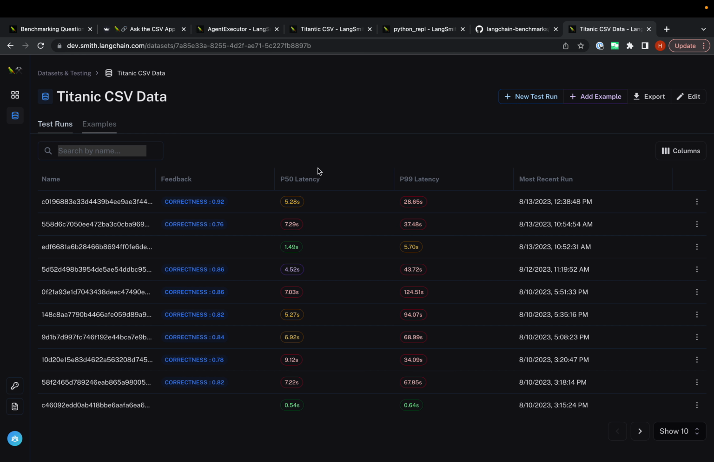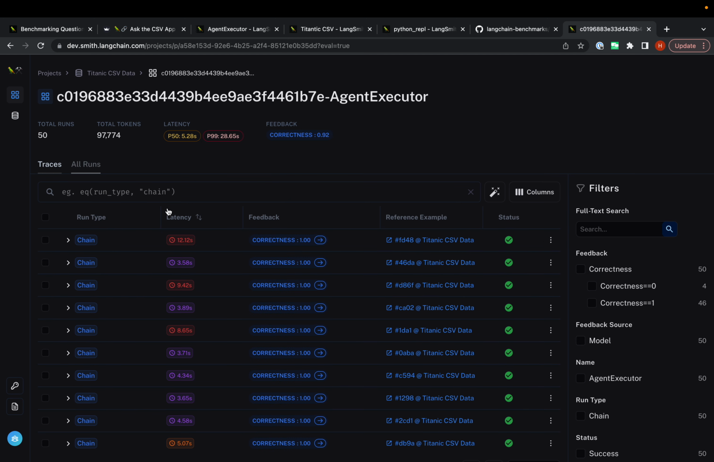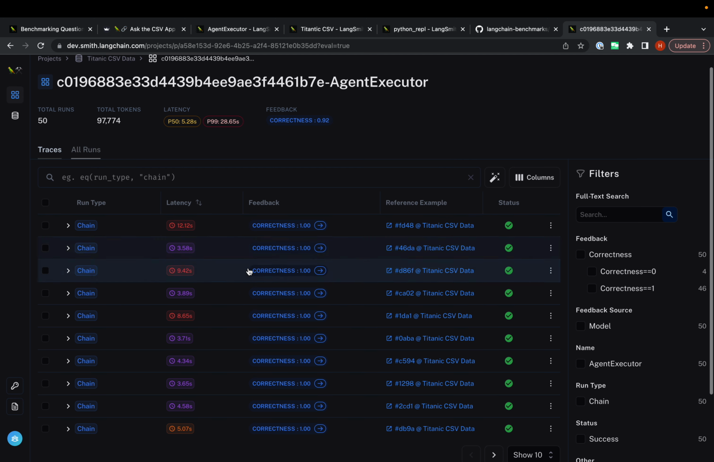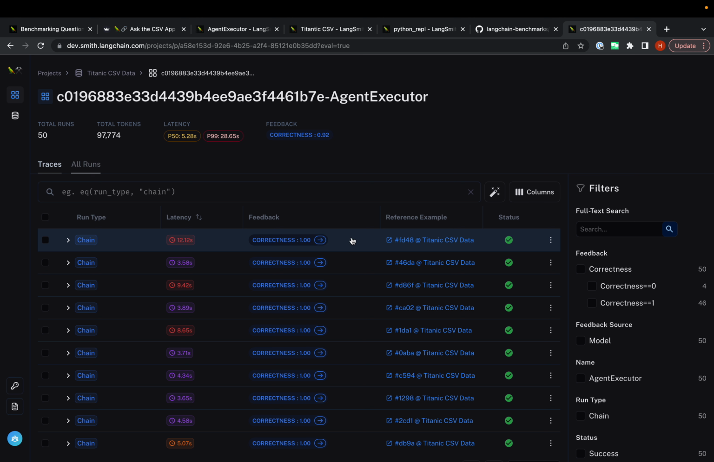What this creates is a single test run. These are a bunch of test runs because we ran this on a few different agents. And so if we click in to a given test run, we can see each of these is a data point. They all have feedback here. We can see some summary stats at the top. This is the best agent that was run. It got about 92% correct.